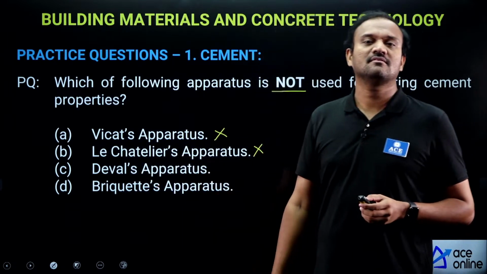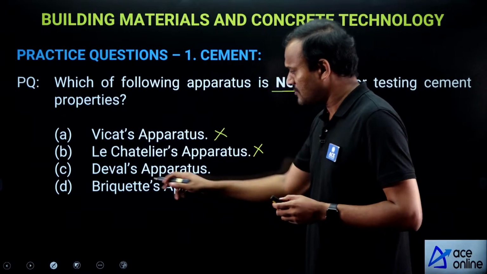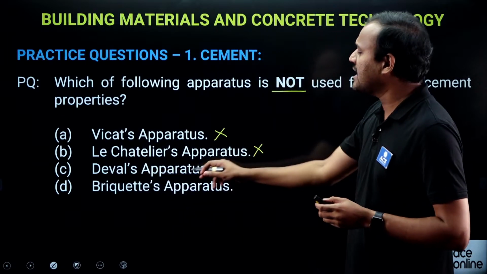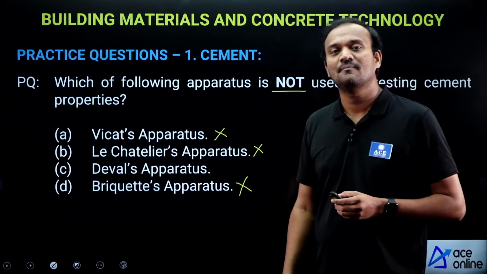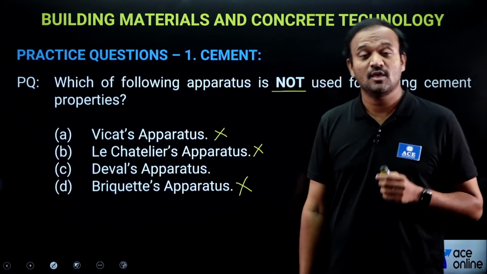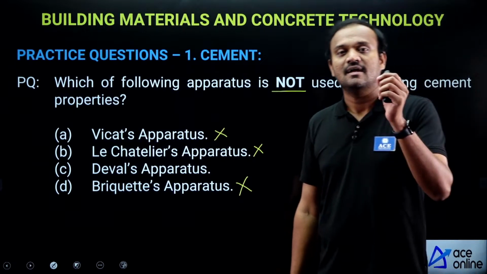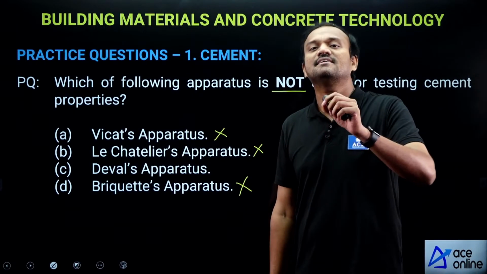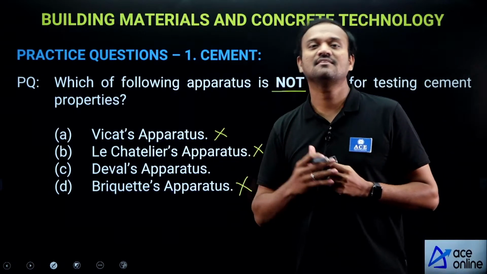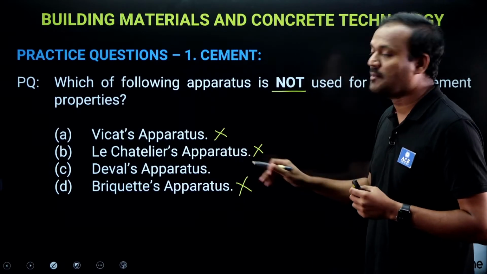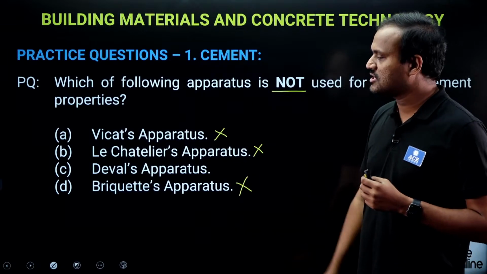Deval's apparatus. Then finally we have Briquette apparatus. Now, this is also not the right option, because Briquette apparatus we use for the tensile testing of cement. For determining the tensile strength of cement, we use the Briquette apparatus. So, this is not the right option.